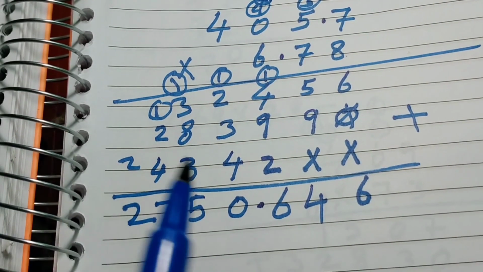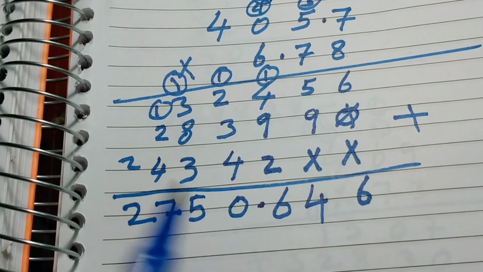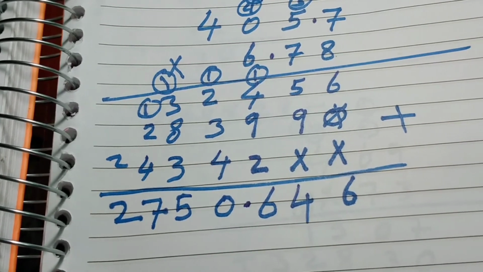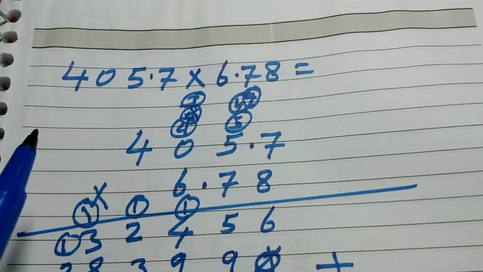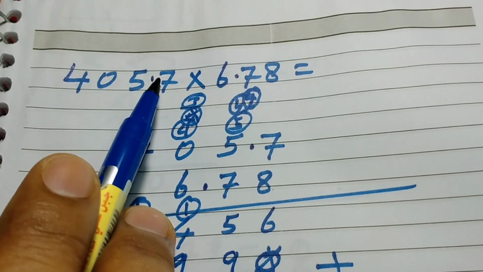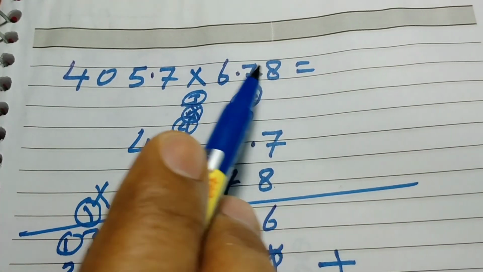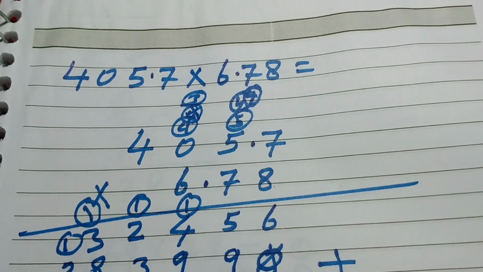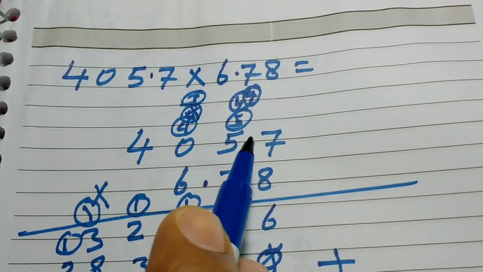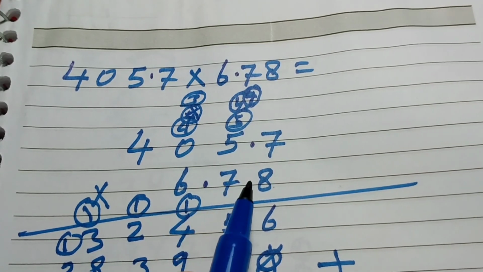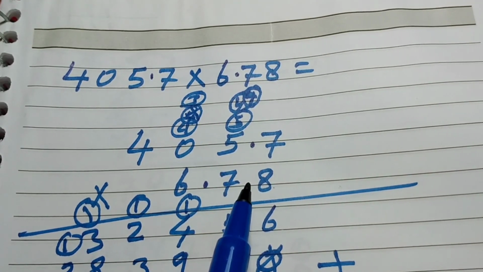This is our answer for decimal. Again I want to revise. My dear, this is our question. 405.7 multiply 6.78. So while we are multiplying, we will not write decimal under the decimal in multiplication.